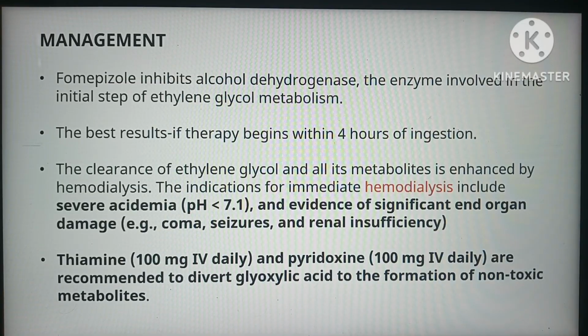Coming to the management part, fomepizole inhibits alcohol dehydrogenase, as I told you, the enzyme involved in the initial step of ethylene glycol metabolism. The best results are obtained if the therapy is begun within 4 hours of ingestion. Clearance of ethylene glycol and all its metabolites is enhanced by hemodialysis. The indications for immediate hemodialysis include severe acidemia, pH less than 7.1, and evidence of significant organ injury, like coma, seizures, and renal insufficiency. And as I told you, supplementary medications, thiamine 100 milligrams IV daily and pyridoxine 100 milligrams IV daily, are recommended to divert glyoxylic acid to the formation of non-toxic metabolites.